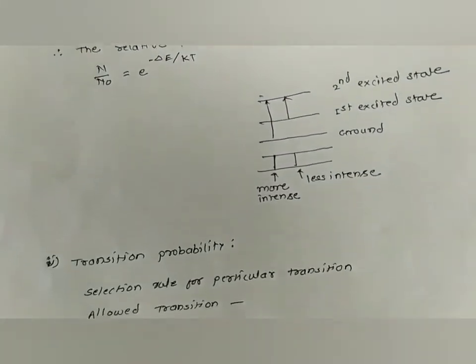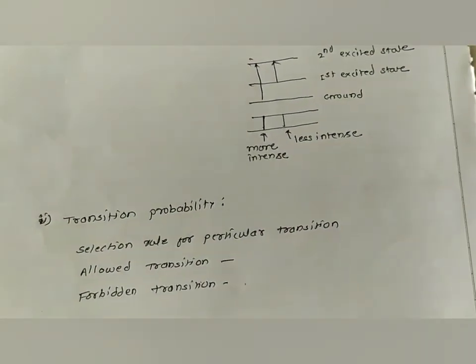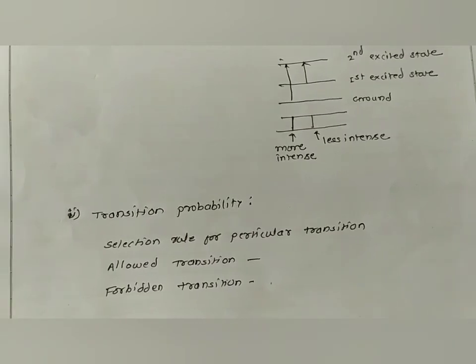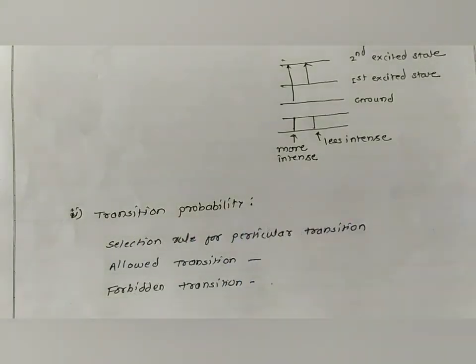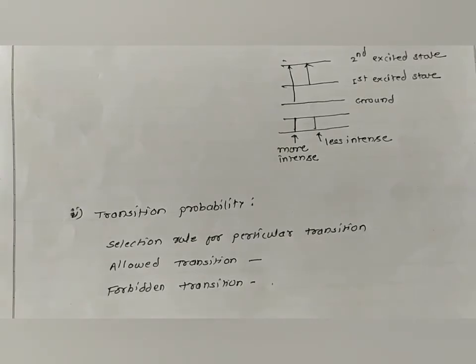Now the second factor which is responsible for the intensity is the transition probability. The transition probability is governed by a selection rule. For each spectroscopy, there is a selection rule.